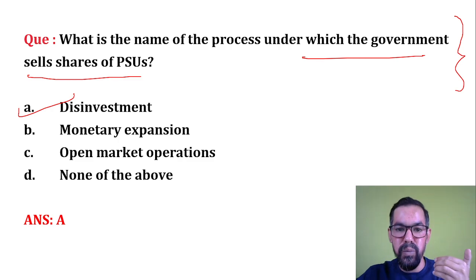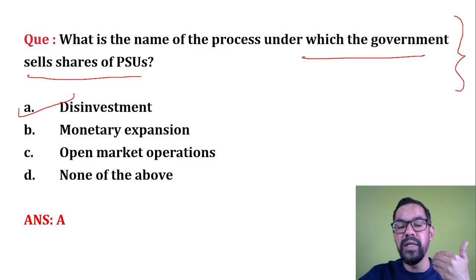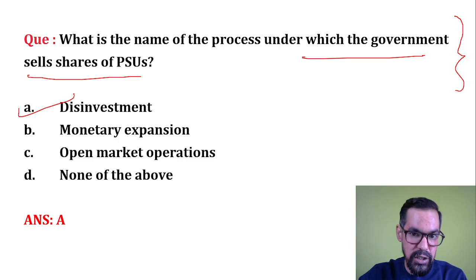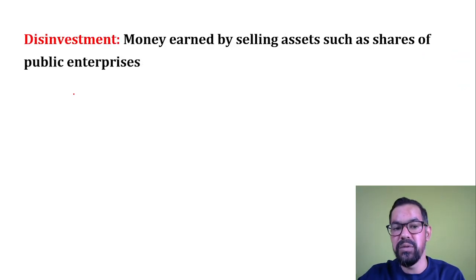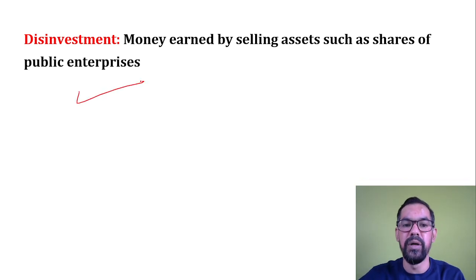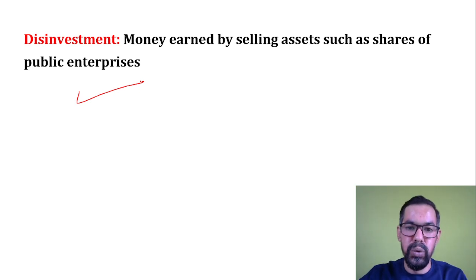Monetary expansion is part of monetary policy, when RBI or the Monetary Policy Committee creates liquidity in the market. Open market operation is part of RBI's function again. It is generally the buying and selling of government securities through RBI, which is known as open market operation. Disinvestment, I hope you guys remember, in case of LIC, or there are so many public sector enterprises where the government of India did the disinvestment process in the last 2 to 3 years.